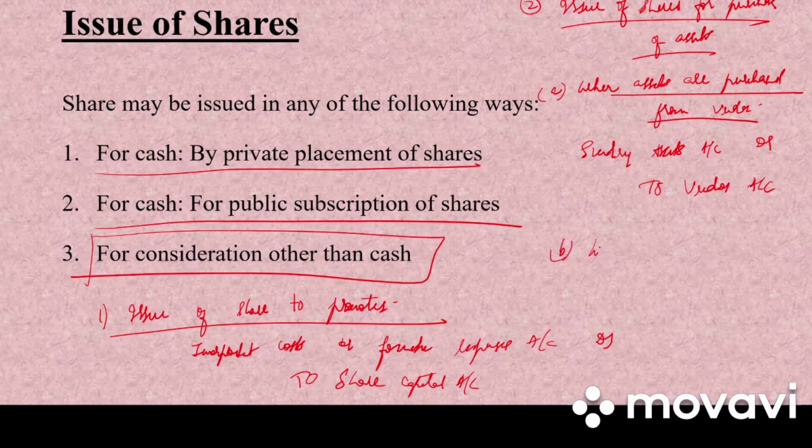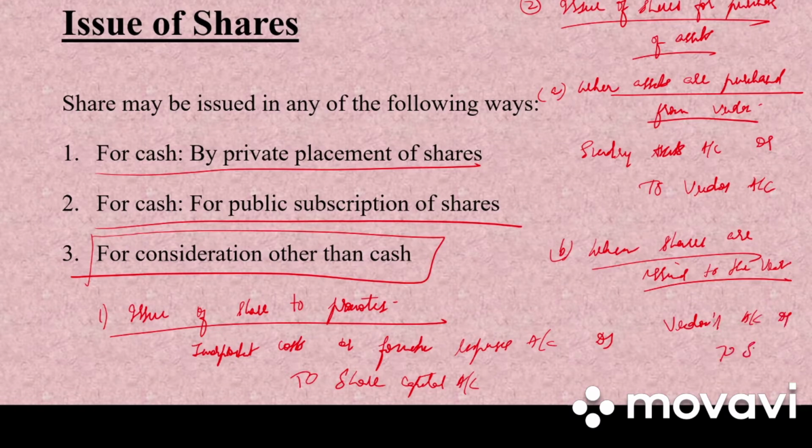And second entry is when shares are issued to the vendors. So first entry was when we purchased from vendors and then we have issued it to vendors. So entry is vendors account debited to share capital account. Clear? So these are the entry in case of issue of shares for consideration other than cash.